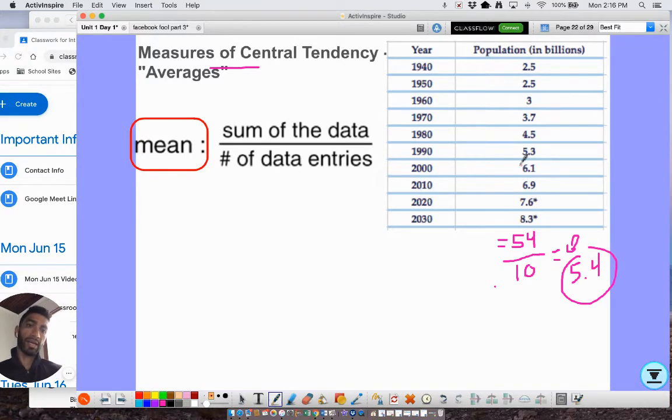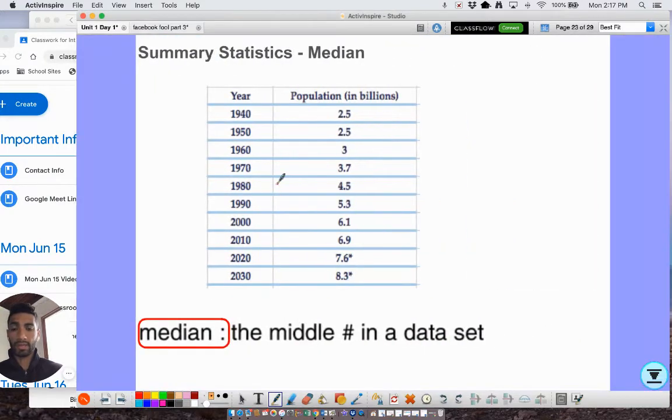And if you look at this, that kind of makes sense. I would say that's around the middle-ish, right? So that's our mean. Add up all the numbers, sum, divide by how many numbers there are, how many data points there are. Okay, this is another measure of central tendency or average.